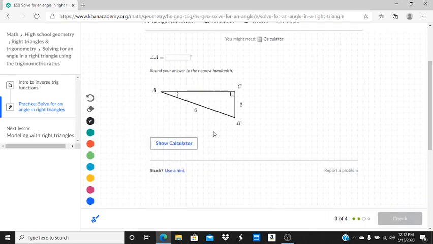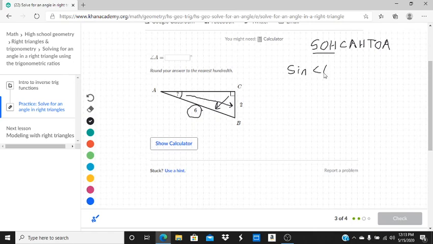All right, close out the calculator here for a minute. We want to find angle A again. And this time we have the opposite side of angle A, and we have the hypotenuse. The hypotenuse is always opposite the right angle. And if we remember from SOHCAHTOA, that sine is the opposite side over the hypotenuse,